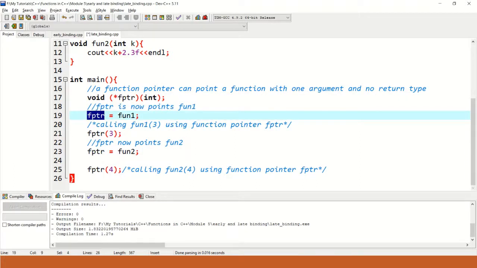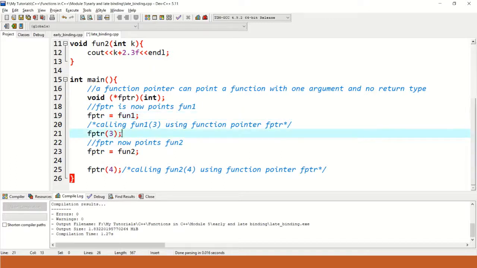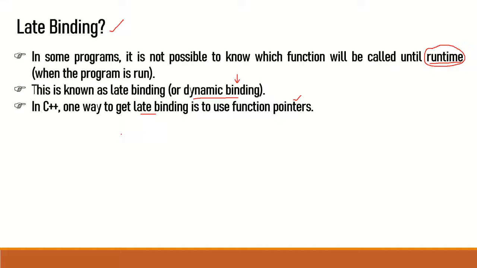And we know that when we want to use a pointer to access a memory block, we need to use the dereferencing mechanism. So next, we are calling fun1 using fptr. This function call will be resolved at runtime. Why? Let's try to understand this first. Why does this function call get resolved at runtime?